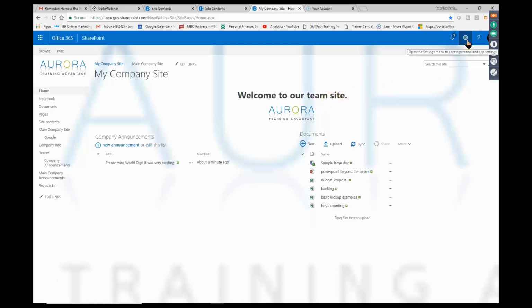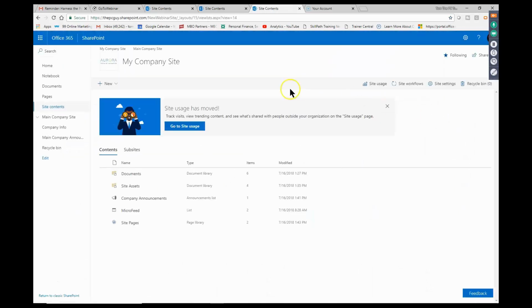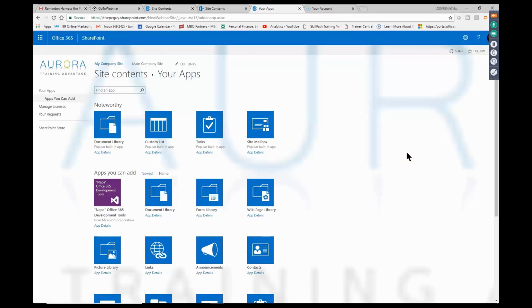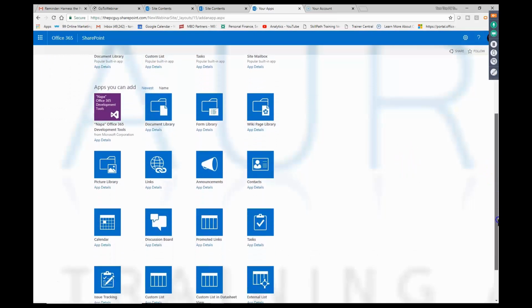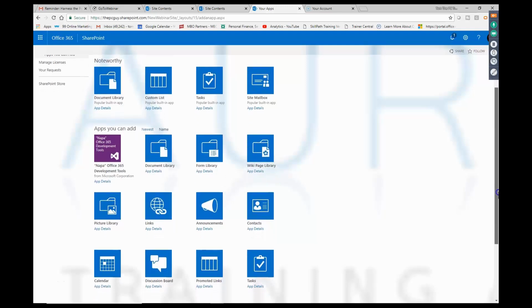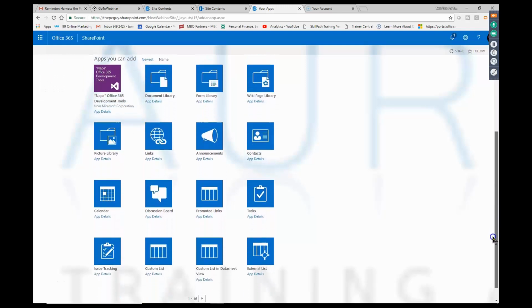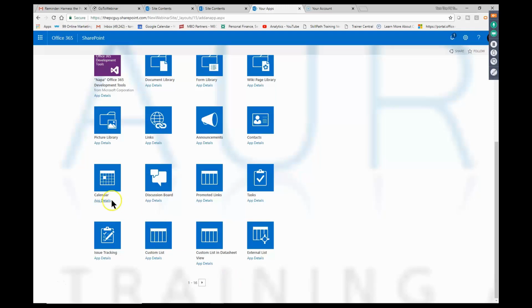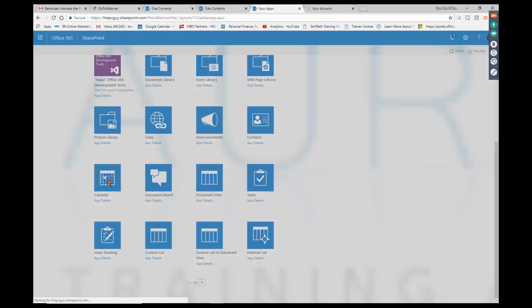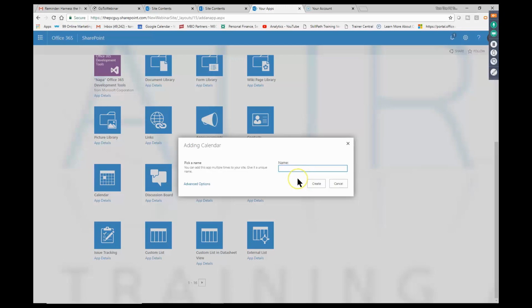I'm going to go to the settings wheel. I'll go to site contents. Once again, you pick on the word new, and we're going to add a new app. Notice how, if I scroll down on the list, you see a bunch of apps, but I like to add a calendar. So this calendar, there it is. This calendar would be for the team events, not just for you, but we can integrate that with Outlook, and I'll show you how to do that in just a second. So I pick on the calendar, and I'm going to call this one a team calendar.